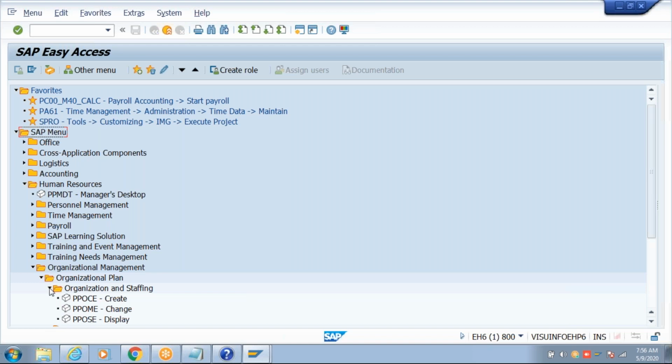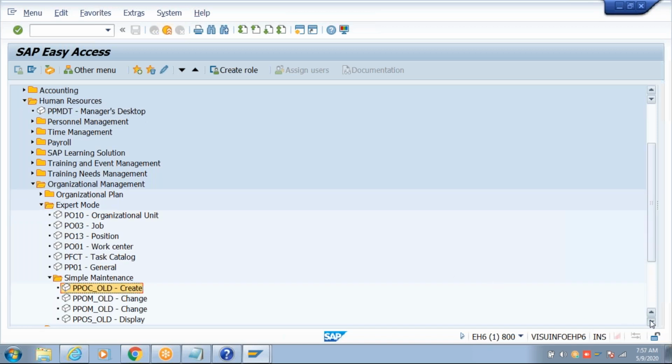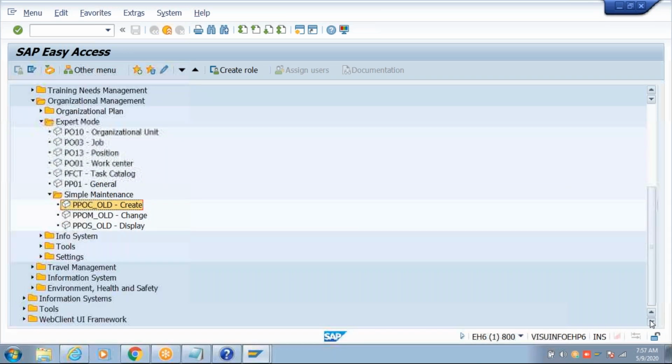If I use PPOC again, that means you are creating another organization structure. Our root organization unit, at least one org unit, is already created, so you need to go to change only.